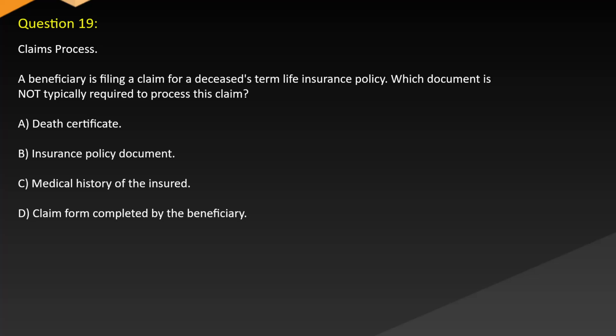Question 19. Claims process. A beneficiary is filing a claim for a deceased term life insurance policy. Which document is NOT typically required to process this claim? A. Death certificate. B. Insurance policy document. C. Medical history of the insured. D. Claim form completed by the beneficiary.